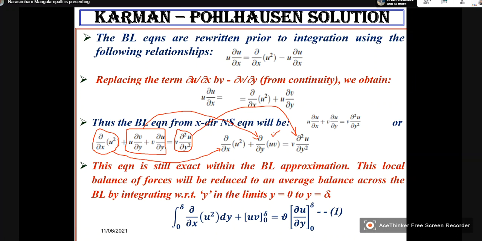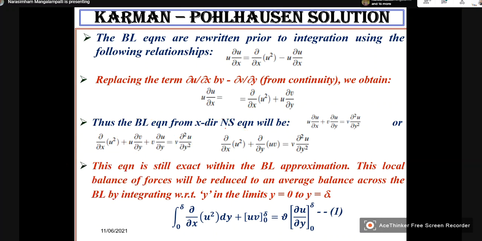Now, this is still exact equation within the boundary layer approximation. That means this equation is supposed to be valid at all x and y. At any point x and y, this equation is supposed to be satisfied, and this is the boundary layer equation.